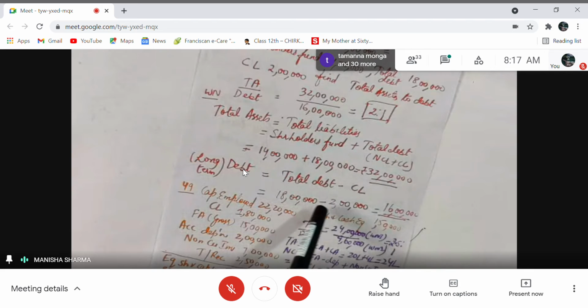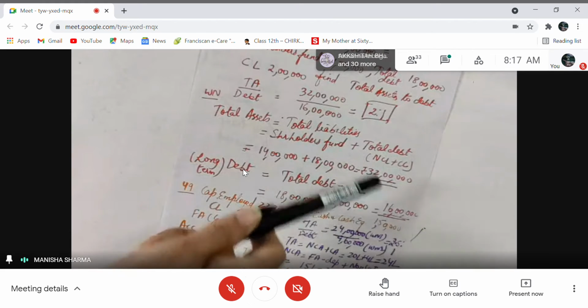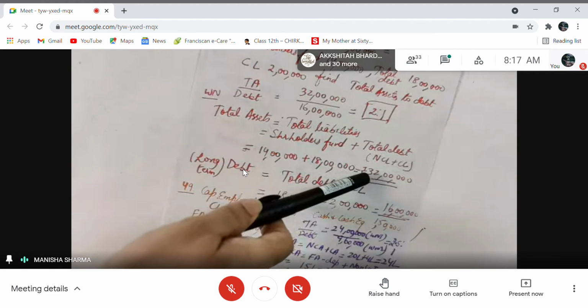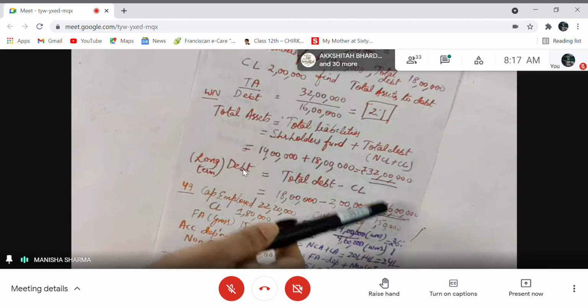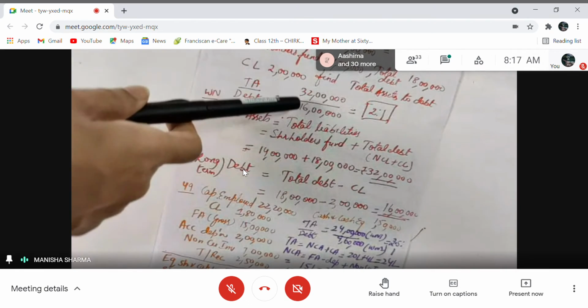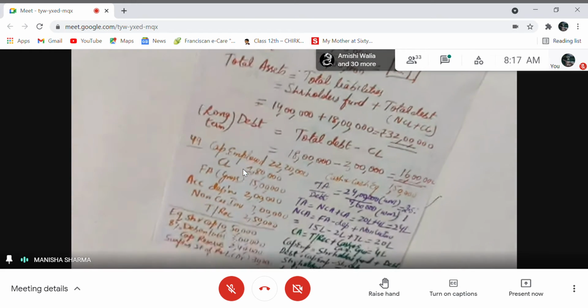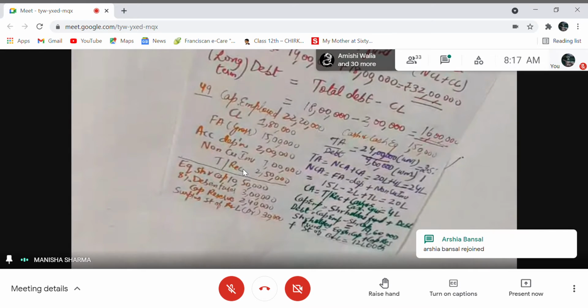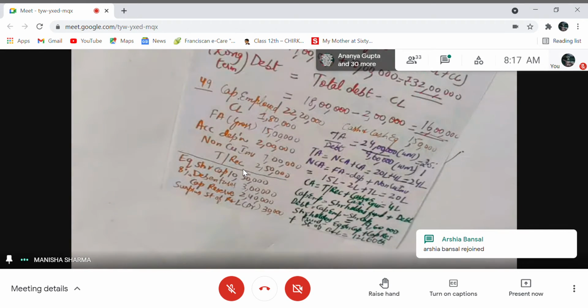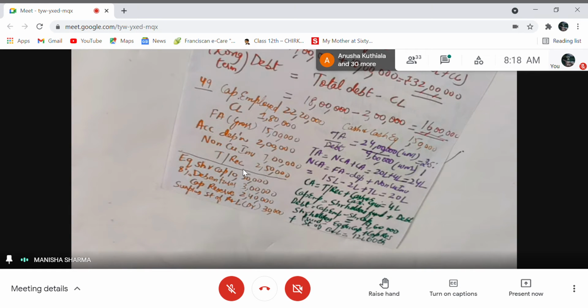So 18 lakhs minus 2 lakhs, 16 lakhs. So if we have got both total assets and liability debt, you divide 32 lakh by 16 lakh, 2:1 is the answer, right? Now let's take up the next question. You can see it in the book also. Maybe the words on the slide are smaller. If it's not clear to you, you can open up the book.